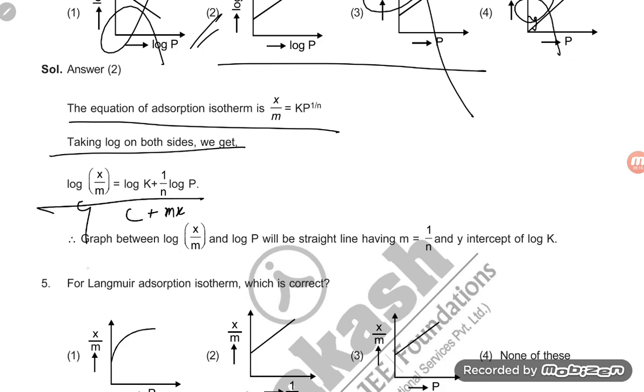So this is a straight line graph. So the graph between log x by m and log p is a straight line having slope m equal to 1 by n and y intercept of log k.